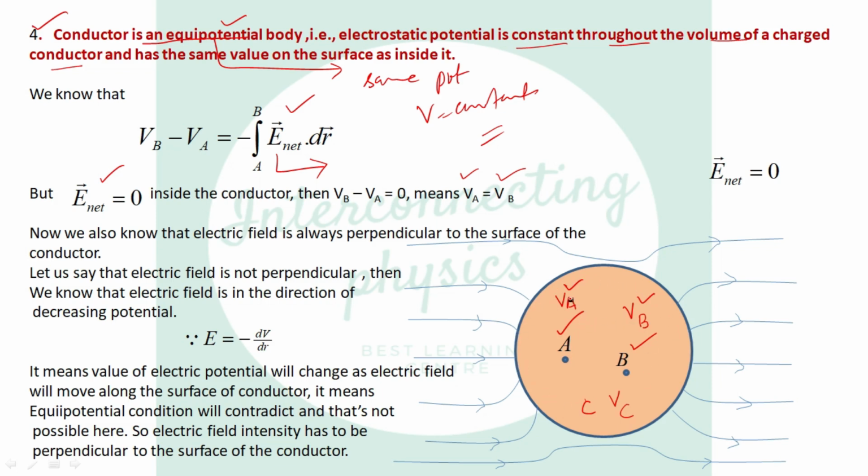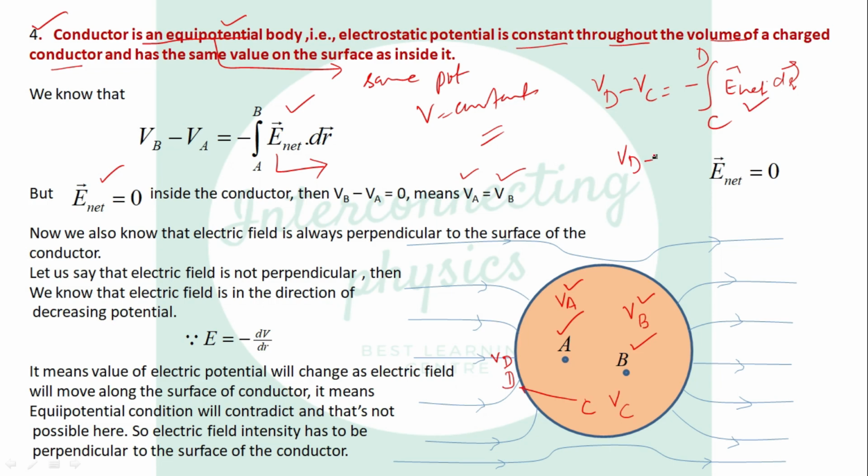Now, let us suppose we are going from point C inside to point D on the surface. Here the potential is VC, here the potential is VD. Then apply this equation: VD minus VC equals minus the integration from C to D of E net dot dr, because we are moving from inside to the surface, and from inside to the surface the electric field is 0.